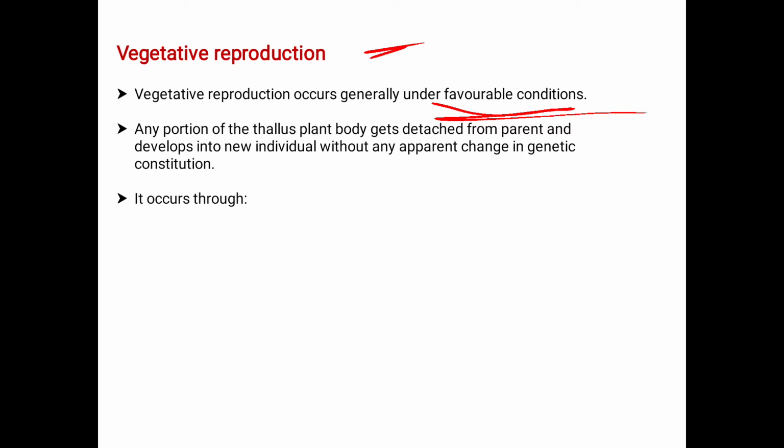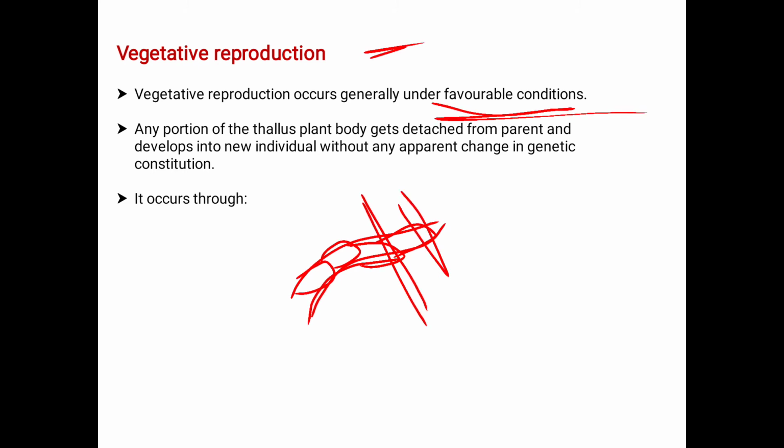See, if it is the parent cell, some part or piece of the parent that is detached from the main thallus forms an individual one, which develops into an individual when it is separated from the parental body or from the plant thallus.